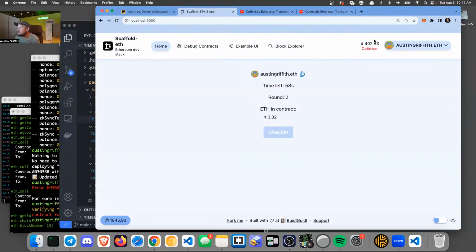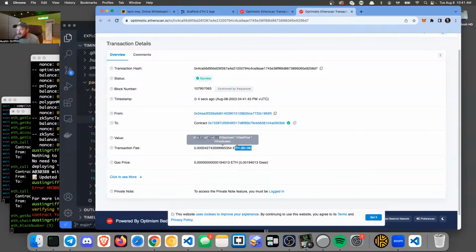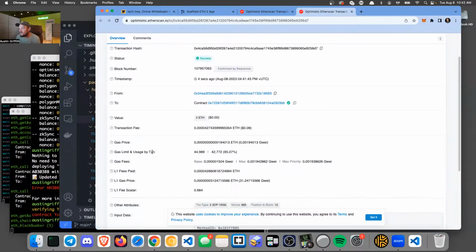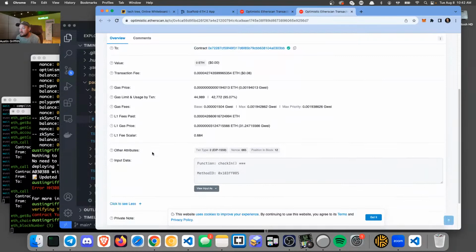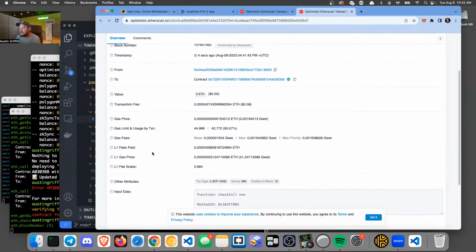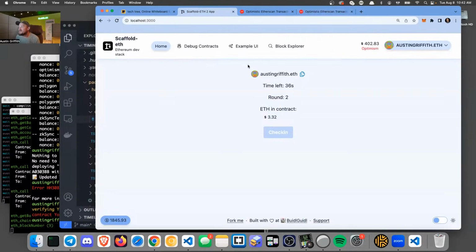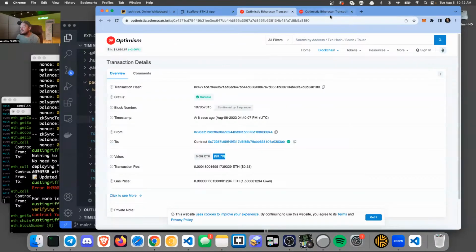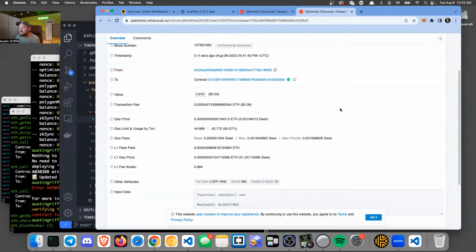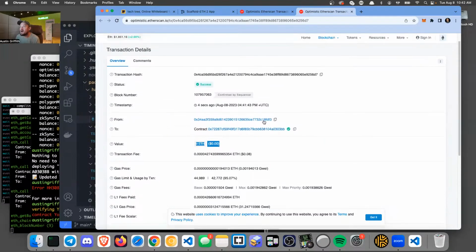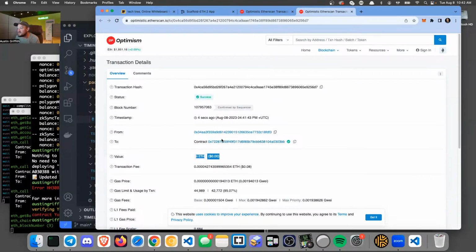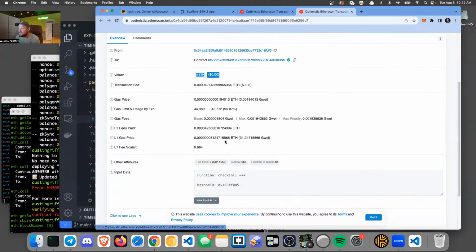30 cents goes away from here. Now I have $402.83. So let's see, it cost 8 cents. Wait, shouldn't there be value moving here? Ooh, did something? No, it didn't. What happened here? Shouldn't some value come back to me? It's going to be an internal transaction or something, isn't it? From me to the contract.